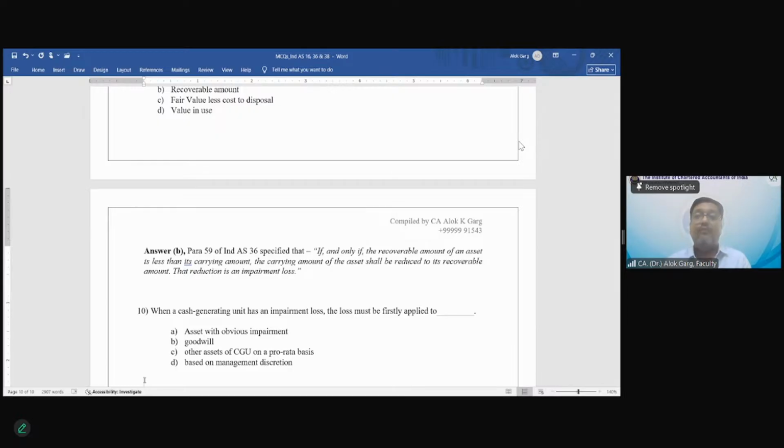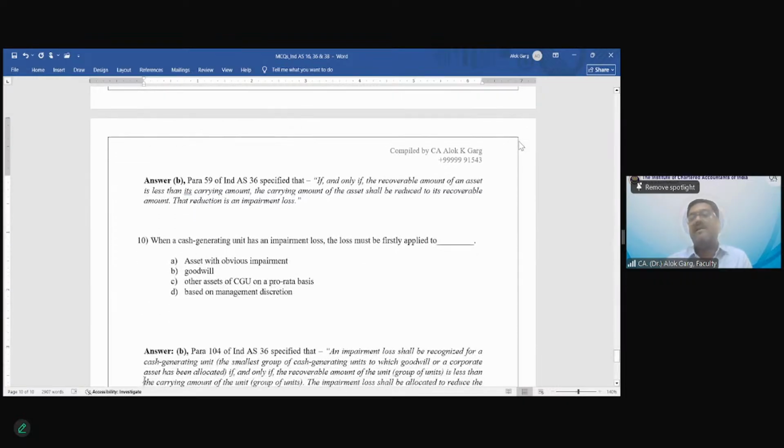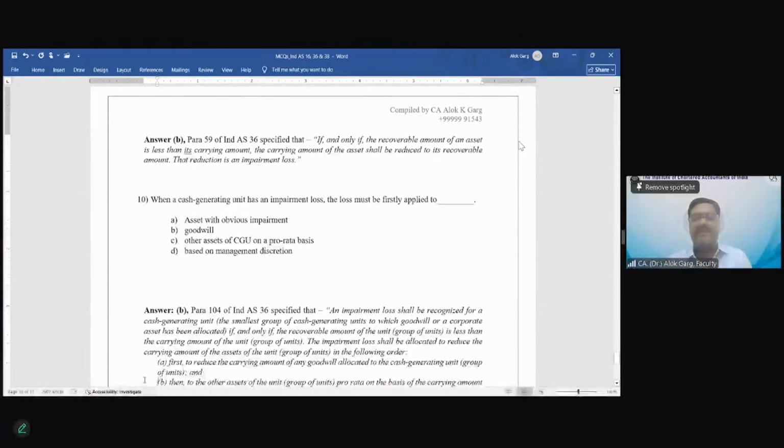Goodwill, right? Impairment means the name gets spoiled. If your name itself is spoiled, then there is no goodwill at all, right? So first the hit has to be given to the goodwill. Goodwill has to be completely wiped off to the extent of the impairment loss. Okay, so yes, goodwill, B is the right answer. Goodwill is the first item.